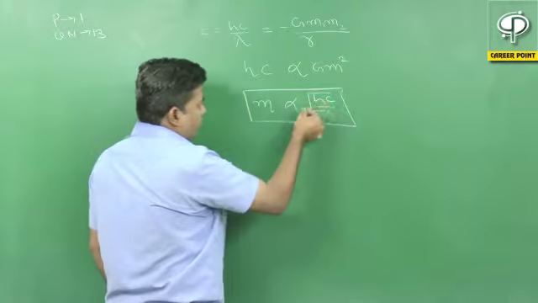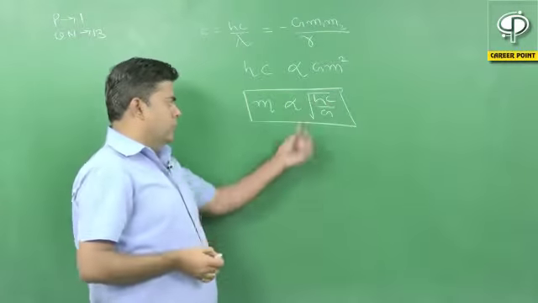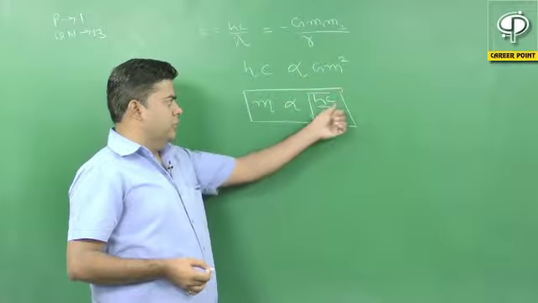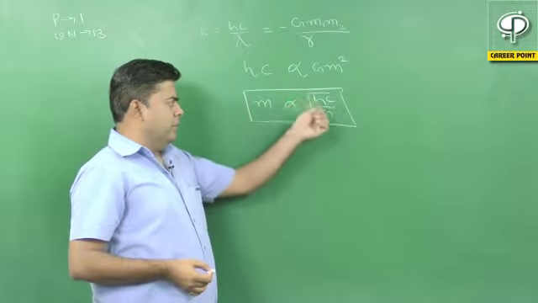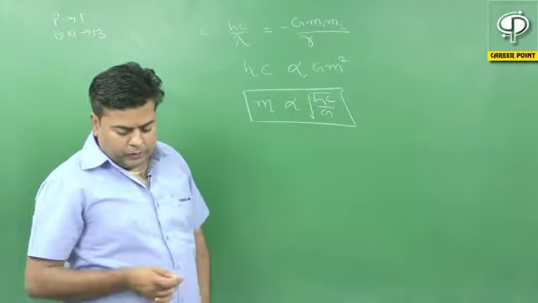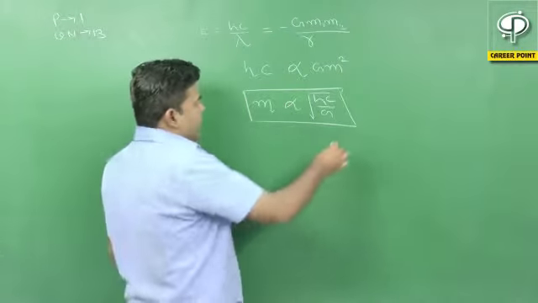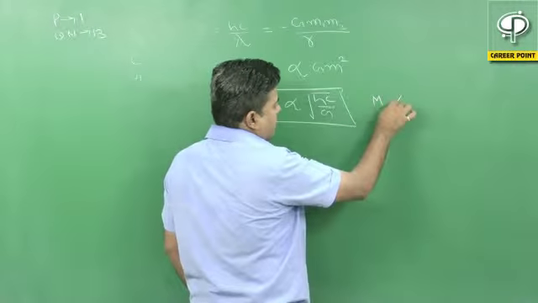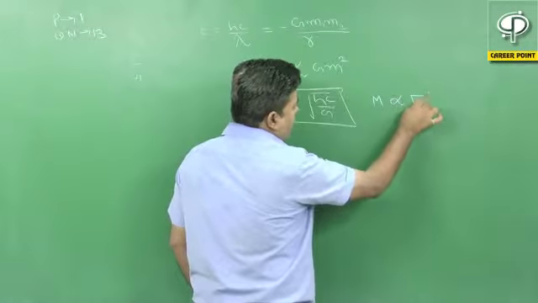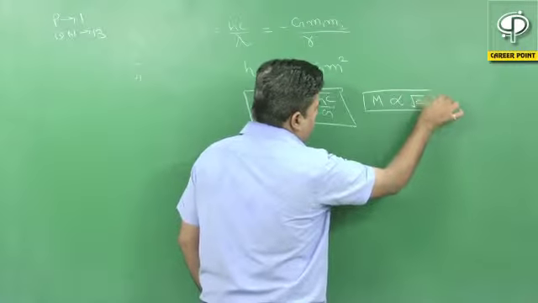So from this equation, m is directly proportional to root h, m is directly proportional to root c, as well as m is inversely proportional to 1 upon root G. So we can simply write m is directly proportional to root c. So option A will be correct.